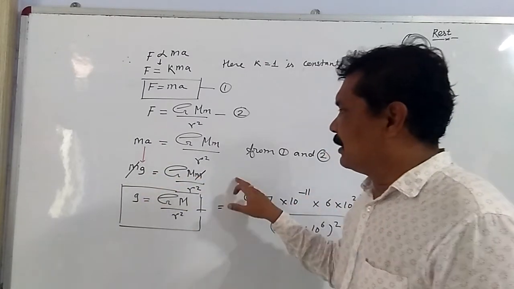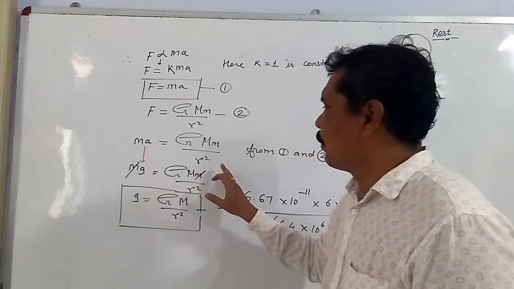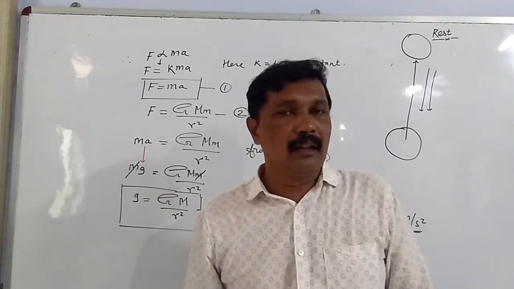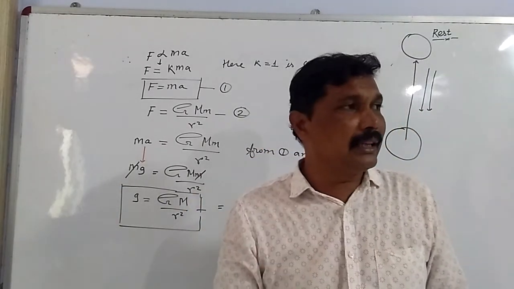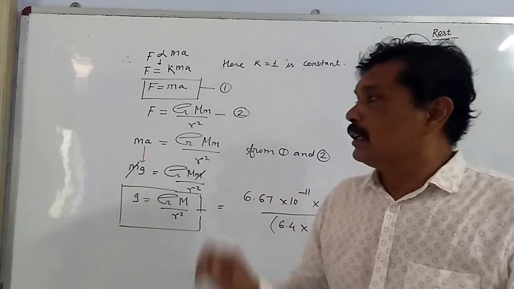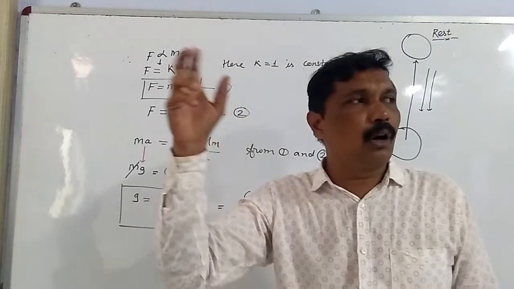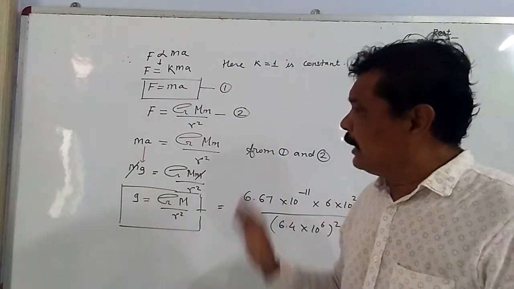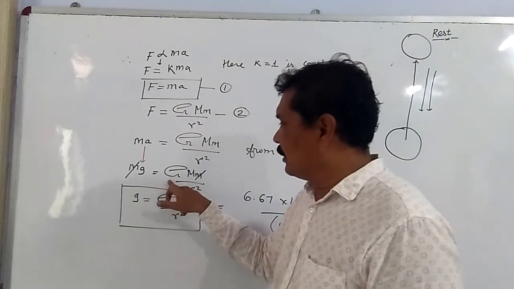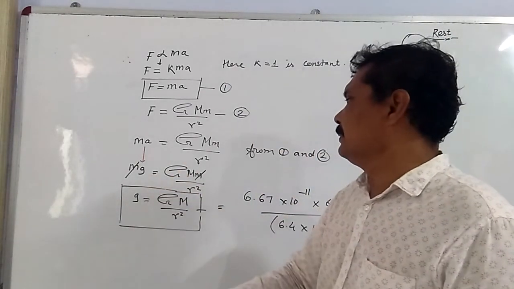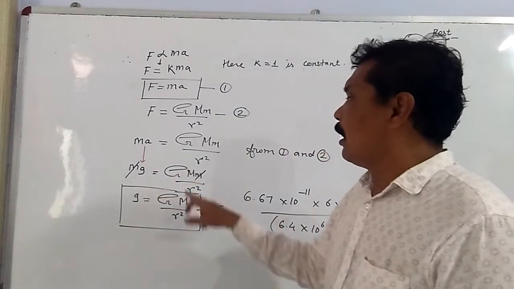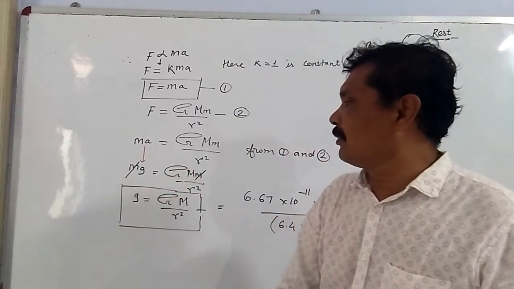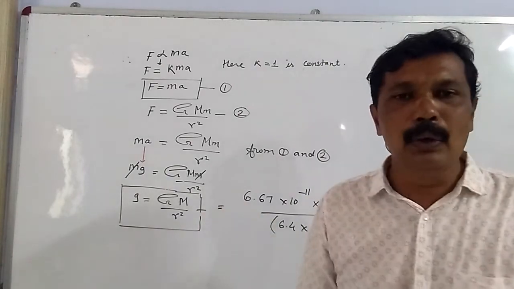In this mathematical expression we have seen that small m gets cancelled. When small m gets cancelled, we come to the conclusion that acceleration due to gravity does not depend upon the mass of the object which is falling down. It only depends upon the gravitational constant capital G, capital M, that is the mass of the earth, and the distance between the two bodies.